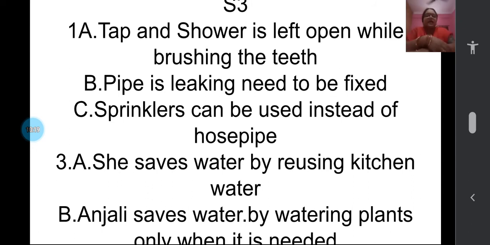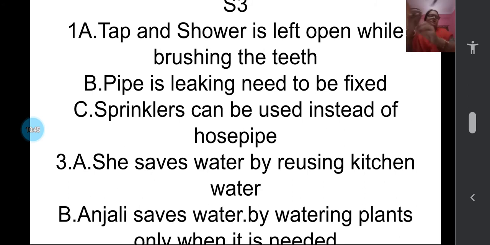So first, see, the tap and shower is left open while brushing the teeth. As I told you, the pipe is leaking and needs to be fixed. Sprinklers can be used instead of a hose pipe. Then the second one, you are going to draw on your own. Third one, my mother washes the vegetables with water. She saves water by reusing the kitchen water. Anjali saves water by watering plants only when it is needed. So this you can complete, children.